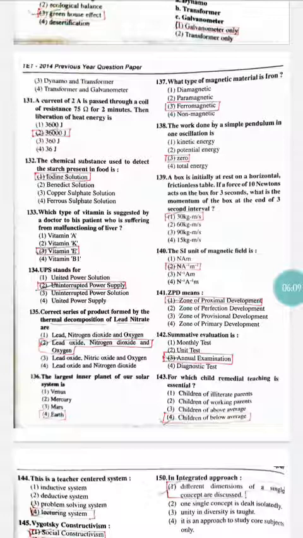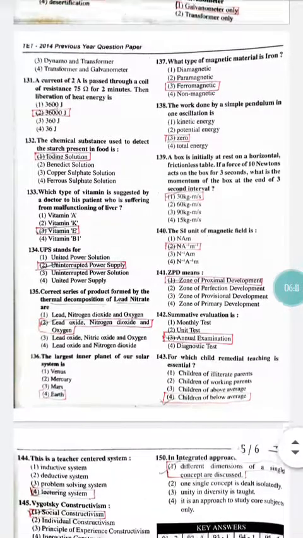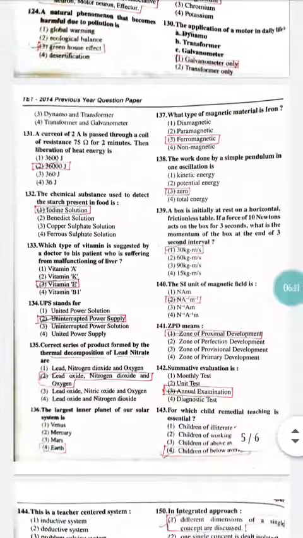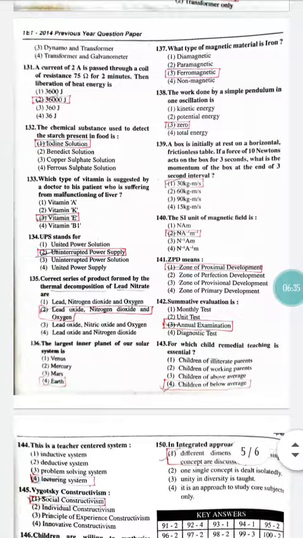What type of magnetic material is iron? Do you know there are 4 types of magnetic material? Paramagnetic, ferromagnetic, diamagnetic and non-magnetic, you know, right? Diamagnetic means weakly repelled by nature, and paramagnetic means weakly attracted. But as we all know, iron is strongly attracted by a magnet, so it should be a ferromagnetic material. So option number 3 is correct.